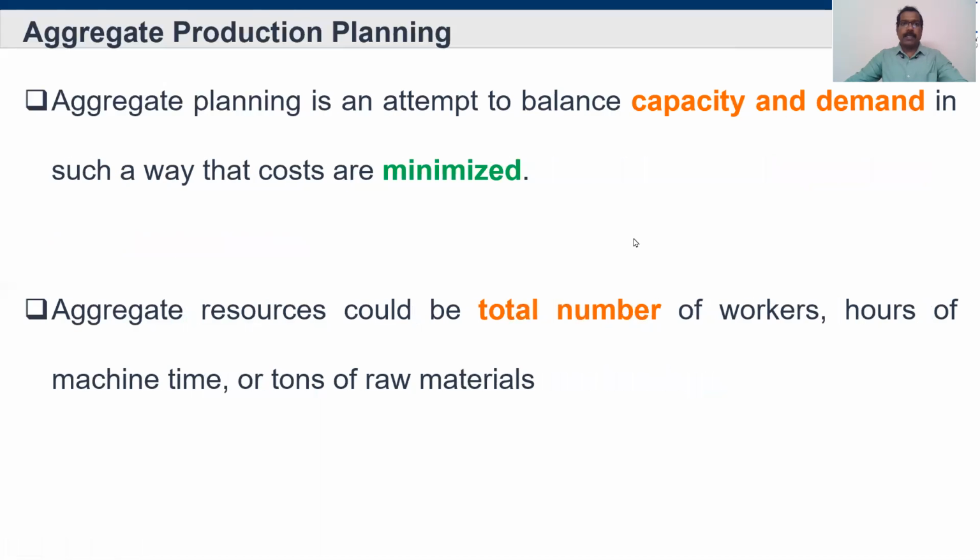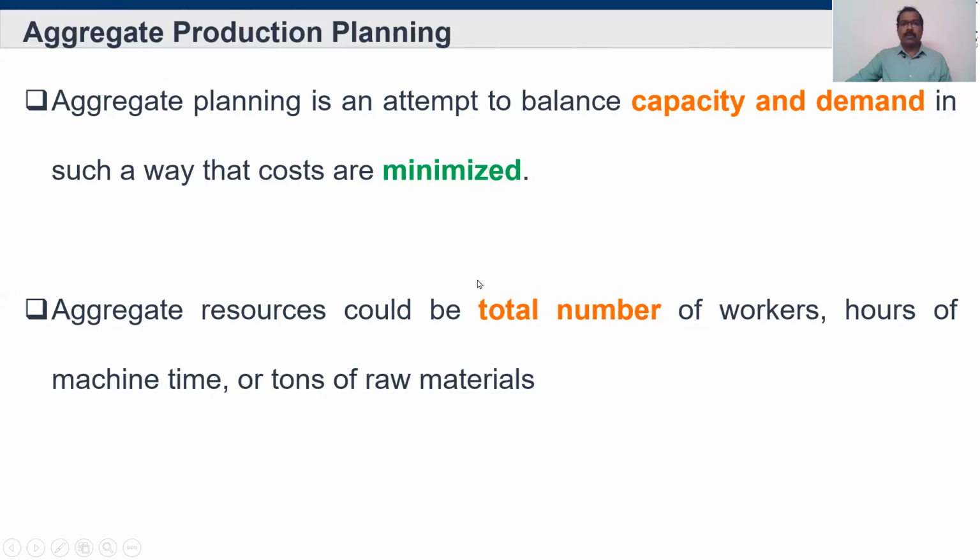Next, aggregate planning is an attempt to balance capacity and demand. We have to analyze capacity and demand in order to minimize the cost of making. Capacity and demand are totally different. Demand is what we need, capacity is what we have. We have to consider demand and capacity together so that we are able to minimize the cost of making. This is also one part of aggregate production planning.